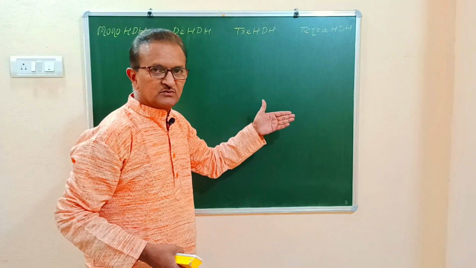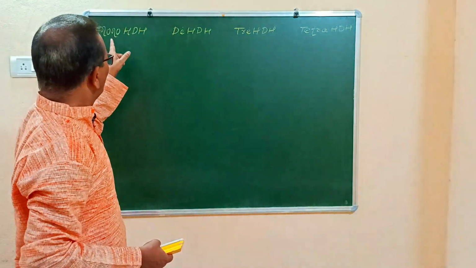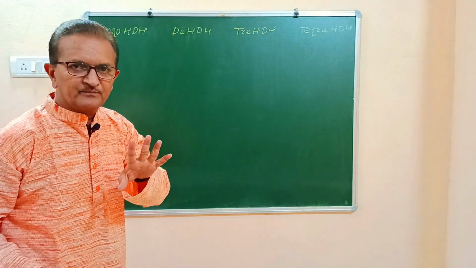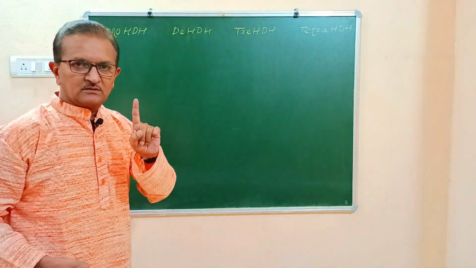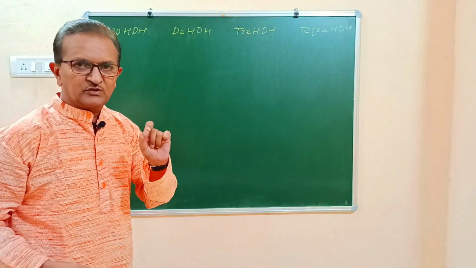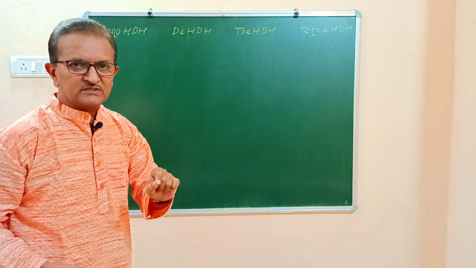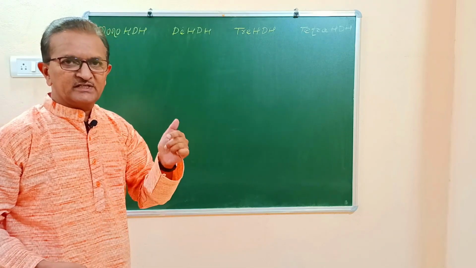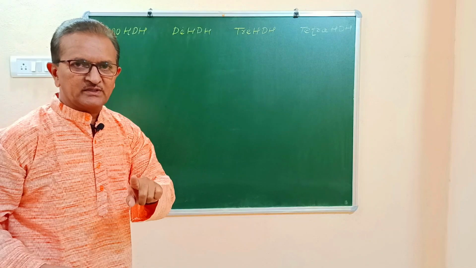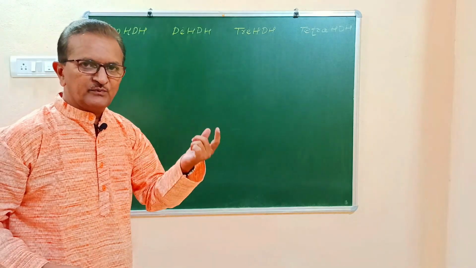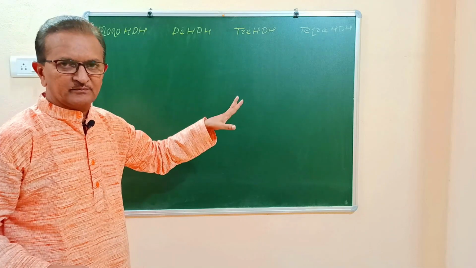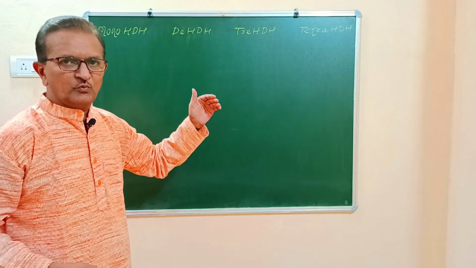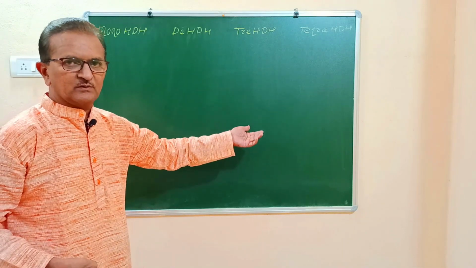Now we will discuss one by one. Here mono stands for only one. Therefore, how to define mono HDH? The halogen derivatives of hydrocarbons formed by replacement of only one hydrogen atom of an aliphatic or aromatic hydrocarbon by one halogen atom are called monohalogen derivatives of hydrocarbons.